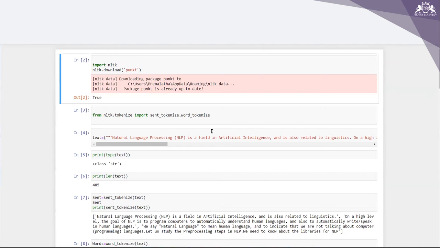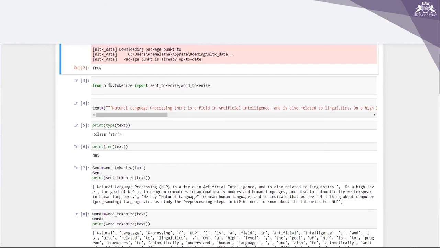Everyone. In this video, let us discuss NLP data pre-processing. So let us try to understand this. In the first step, I have imported NLTK. NLTK is nothing but Natural Language Toolkit. From NLTK, I'm downloading this punkt package. In case you get the output as true, then our work is done.